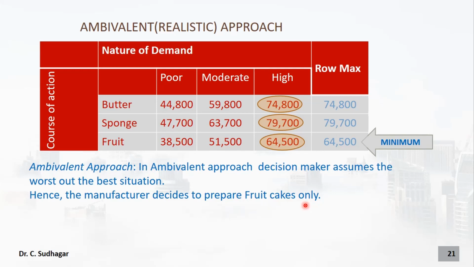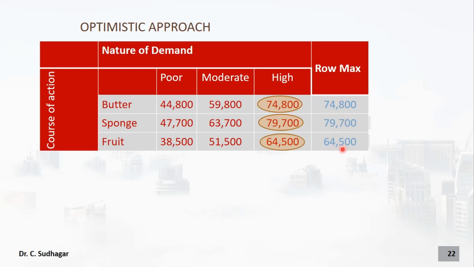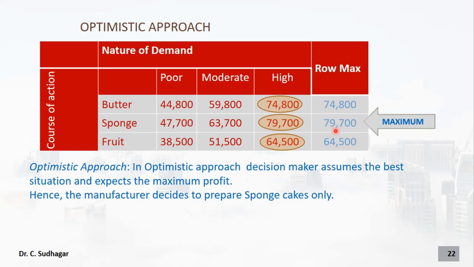So this is the answer for the second part. And third part, it is the optimistic approach. Optimistic approach is to find the maximum in all the rows. Okay, so find the maximum here, 74,800, here 79,700 and 64,500. Take the big numbers in all the rows. And out of all these three numbers, you choose the big number. So 74, 79, 64. So this is the big number for us. So the big number is coming here.